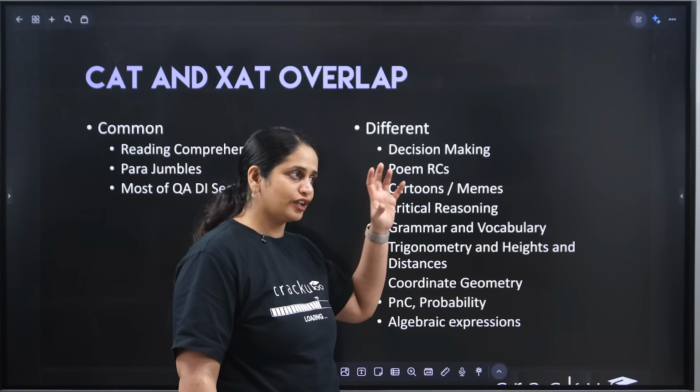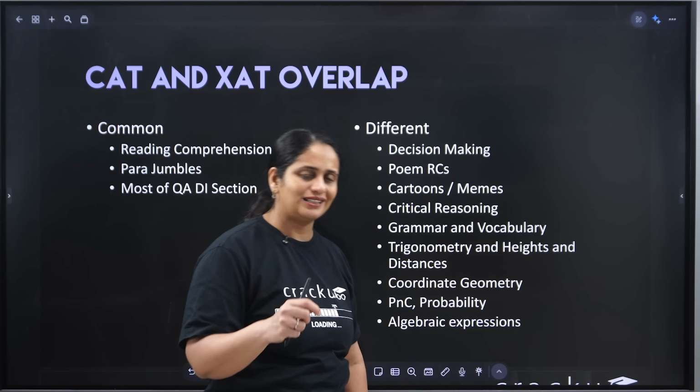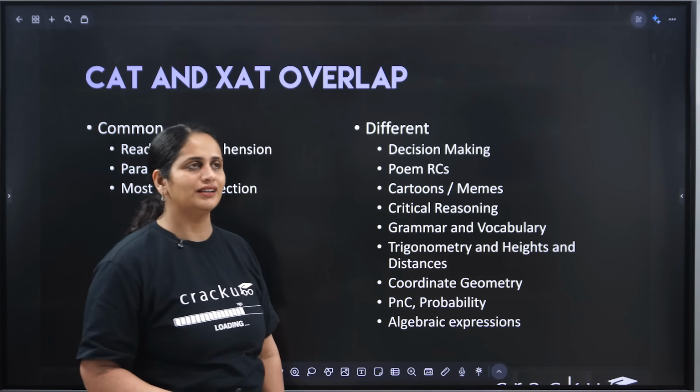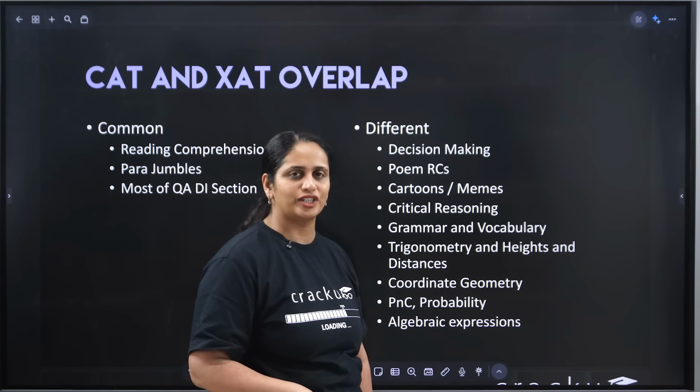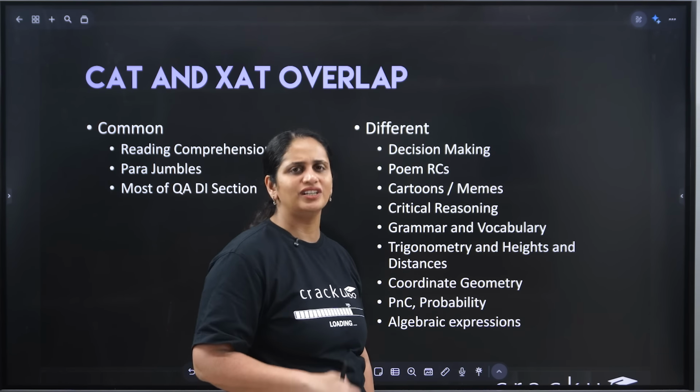Then you have trigo and heights and distances. Trigo will take you like half a day. You have to remember the trigonometric identities. Basically, a question on trigonometric identities will be asked. So you have to mug up the different identities and then just move around identities till you get one of the answers. Heights and distances are easy. If you understand what is angle of elevation, angle of depression, it becomes pretty simple common geometry.